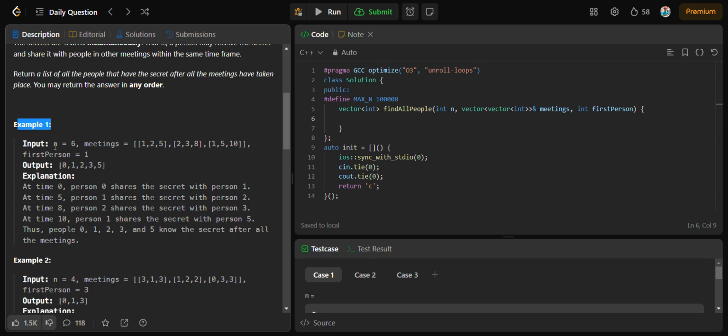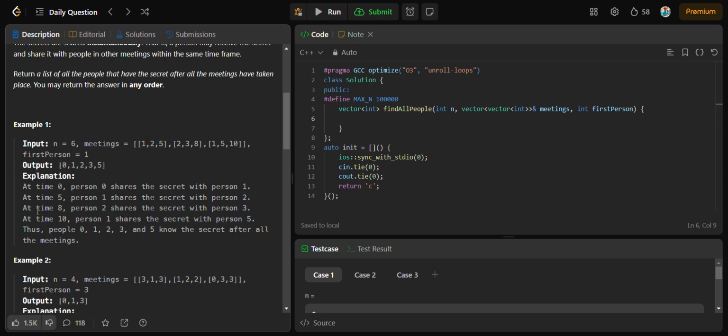In the first example, input is n equals 6 and the meetings array is this, and firstPerson is 1. The explanation is, at time 0, person 0 shares the secret with person 1. Then at time 5, person 1 shares the secret with person 2.